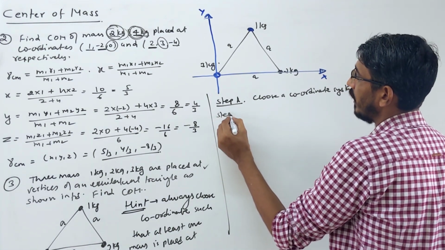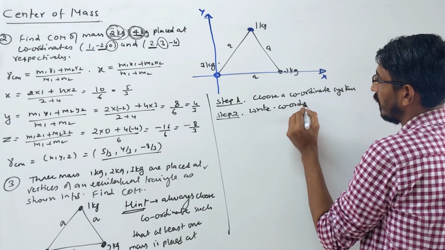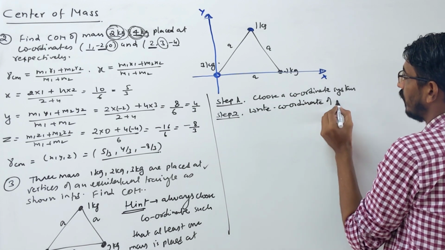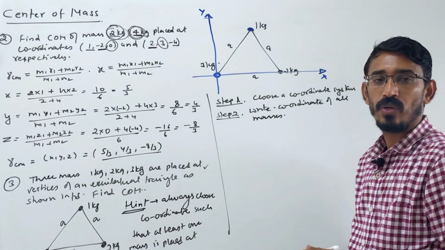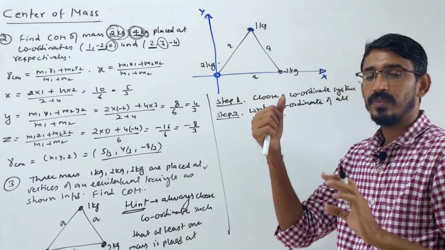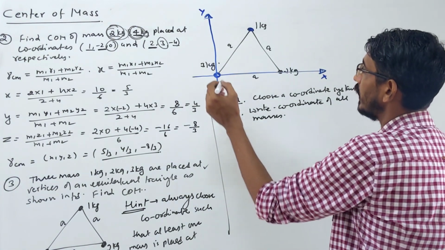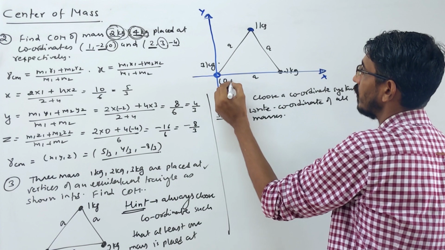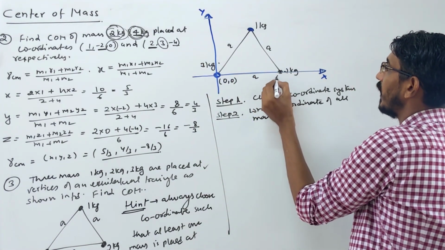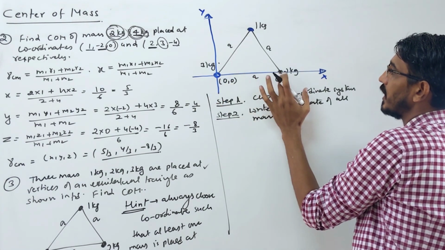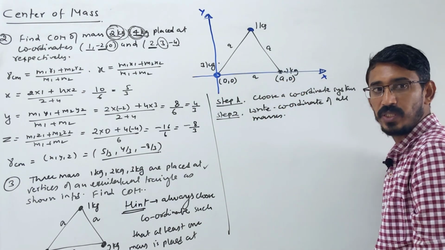Step 2, write the coordinates of all particles, all masses. You have to write the coordinates of these masses with respect to the origin that you have chosen, right? So look here. The coordinate of this will be 0, 0, right? Yes, this is placed at the origin. Then the coordinate of this will be, the x coordinate will be a, because the distance of this mass from the origin is a. So a comma 0, y is 0, right?